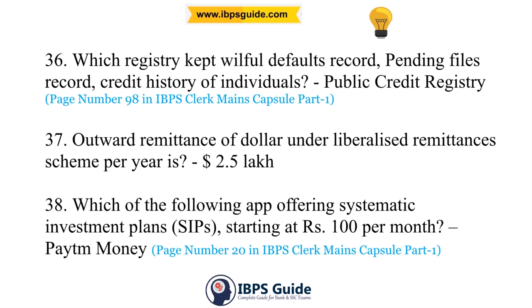36th question. Which registry kept willful defaults records, pending files records, and credit history of individuals? So, credit history of individuals, and the answer for that is Public Credit Registry. This is from page number 98 in IBPS Clerk Mains Capsule Part 1.